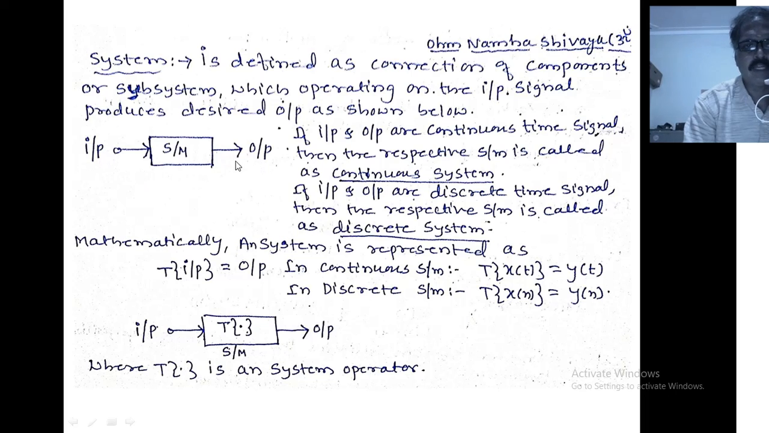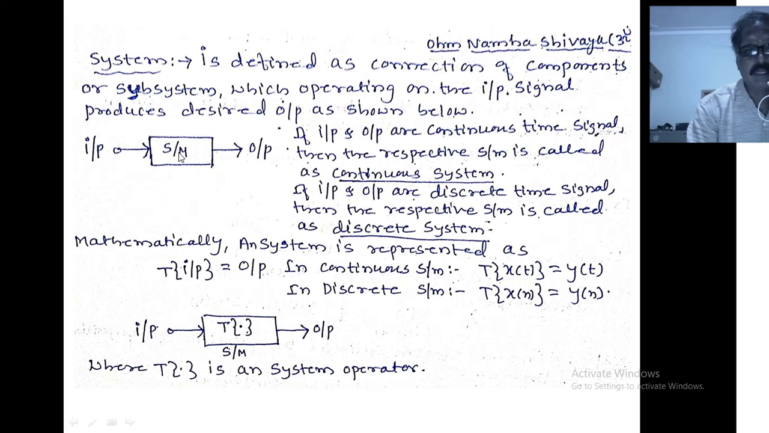If input and output are continuous time signals, then the system is said to be a continuous system. If input and output are discrete time signals, then the respective system is said to be a discrete system.